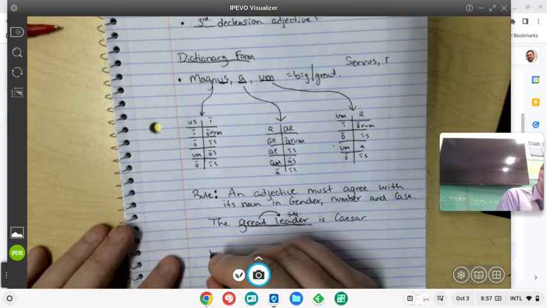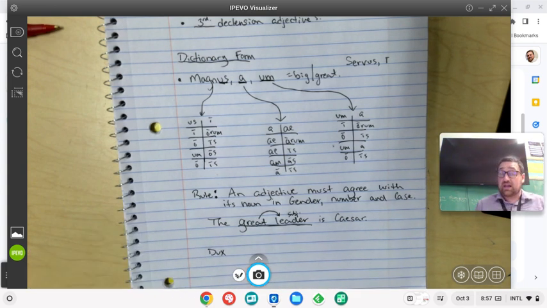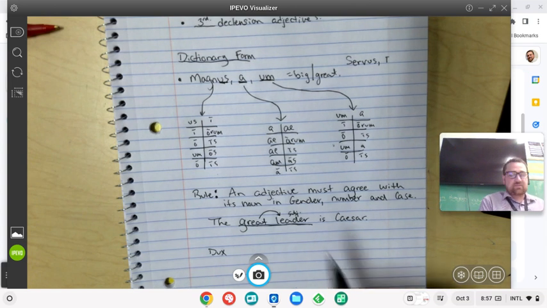Leader is dux, and we need it to be in the nominative because he's the subject of the sentence, right? Dux. Now, we want the adjective to agree in case, number, and gender. So what's the gender of leader? The gender of leader is masculine.